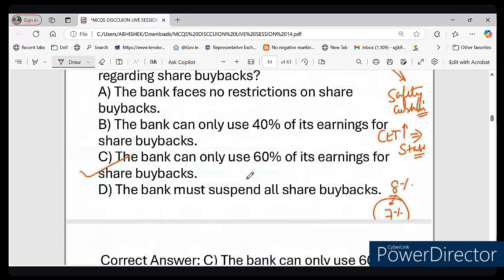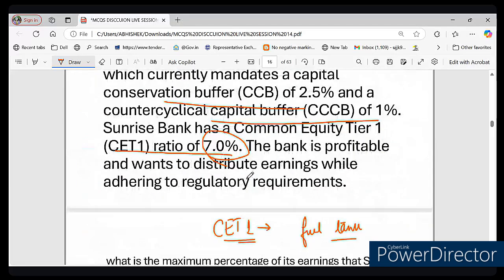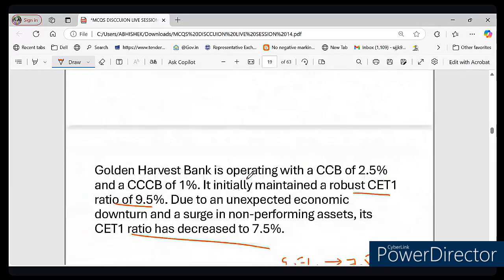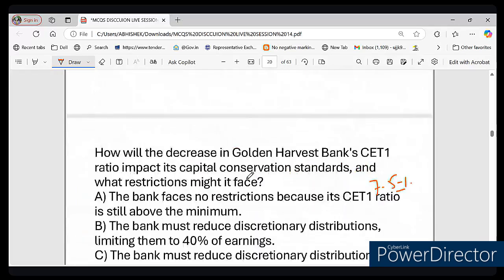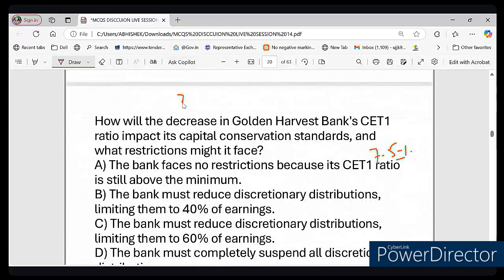In that table it is written that a bank falling in this range from 7.25 to 8.125 must conserve 40% of their earning. So it means they can distribute only 60% of their earning for dividend. The conservation ratio is 40%, so they can distribute 60% only.